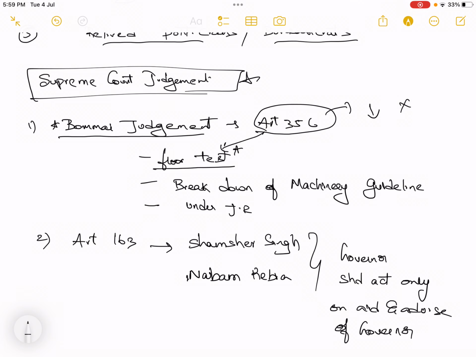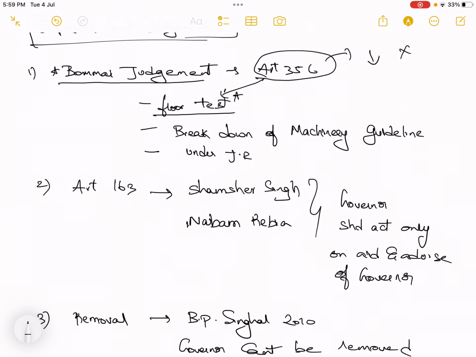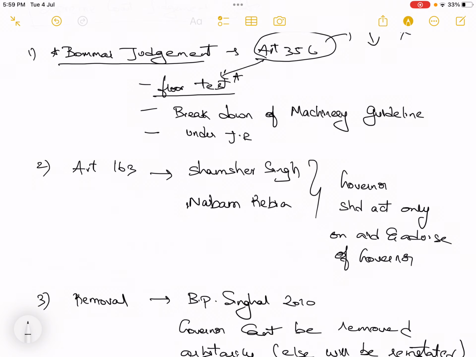For this, what generally happens is the governor used to say there is corruption. Okay, the state government is not following the principles of secularism. Like this, they will say some simple things, and they will say there is a breakdown of the machinery.